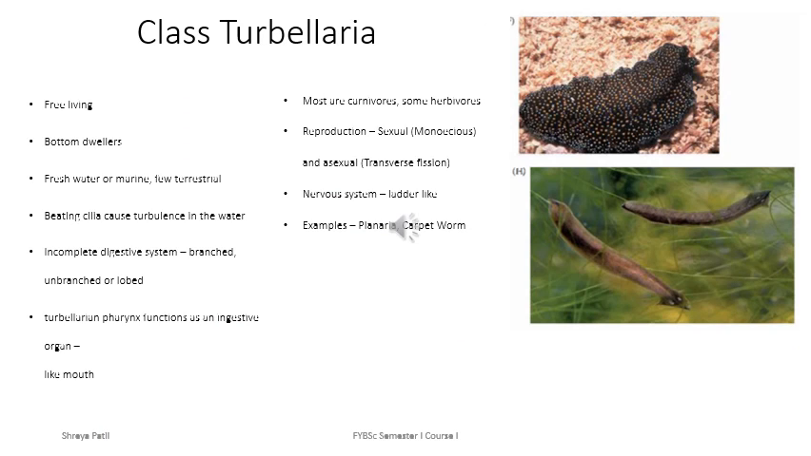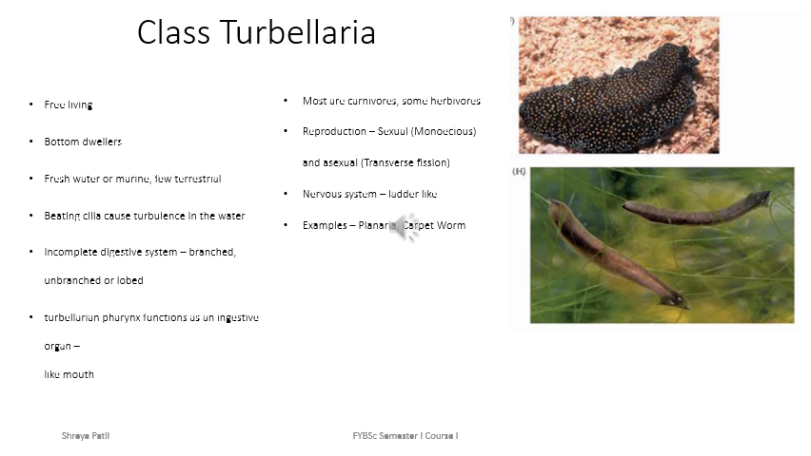Members of the class Turbellaria are free living. Mostly they are bottom dwellers. They are found in freshwater as well as marine. Few of them are terrestrial. The class is named as Turbellaria because the beating of the cilia of the animals cause turbulence in the water.